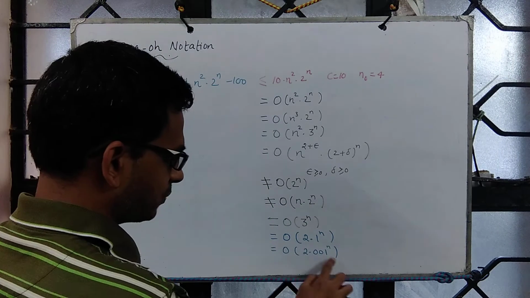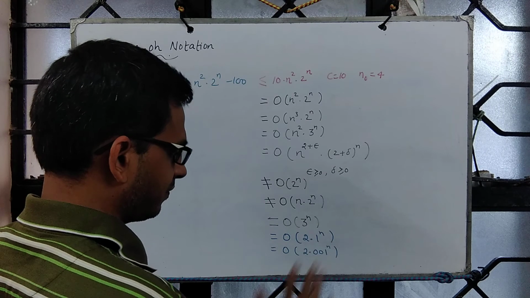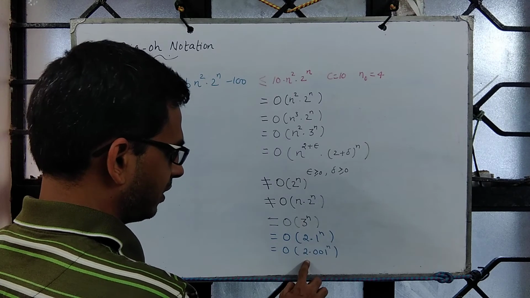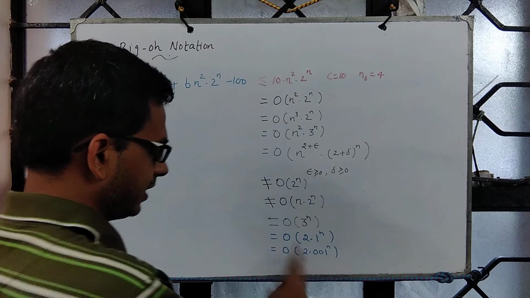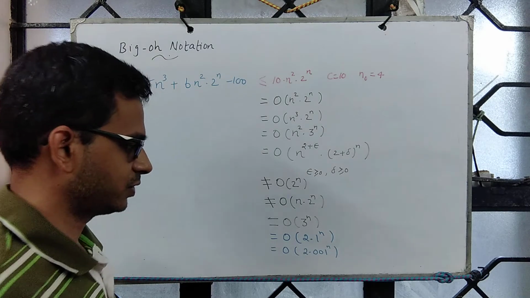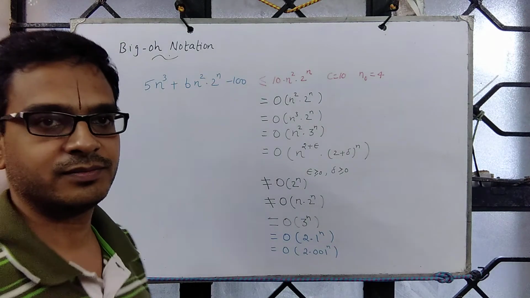It may not be true for small values of c and n naught, but for appropriate choice of c and n naught, one can establish that this one is indeed order 2.001 to the power n.